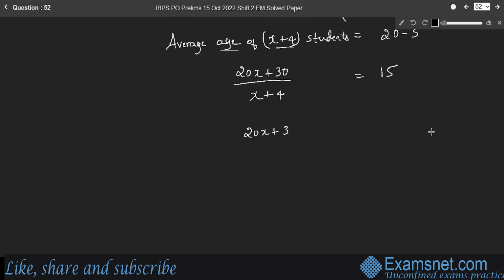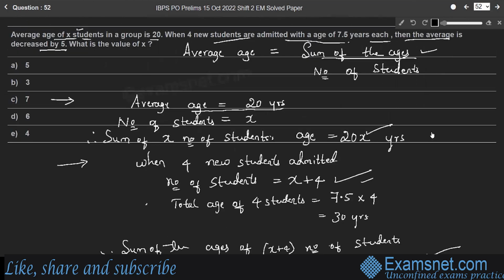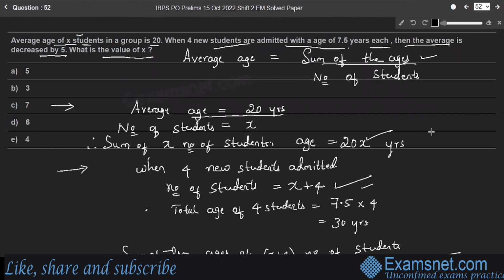20X plus 30 is equal to 15X plus 60. Therefore, 5X is equal to 30. So the value of X is 6. Right? Here the question is, what is the value of X? X is equal to 6. Option D is the right answer.